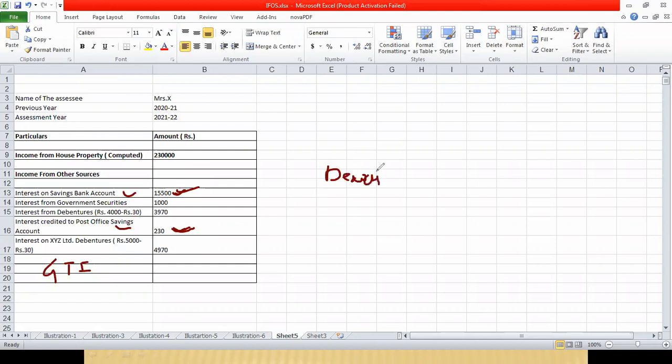The difference between exemption and deduction is that exempt income is not included in gross total income at all. But when deduction is there, that income will first be included in gross total income, and after that, deduction will be allowed. So you have to understand this properly. That's why we have included savings bank interest and post office savings interest in the calculation, because here the question is asking about gross total income, not taxable income.